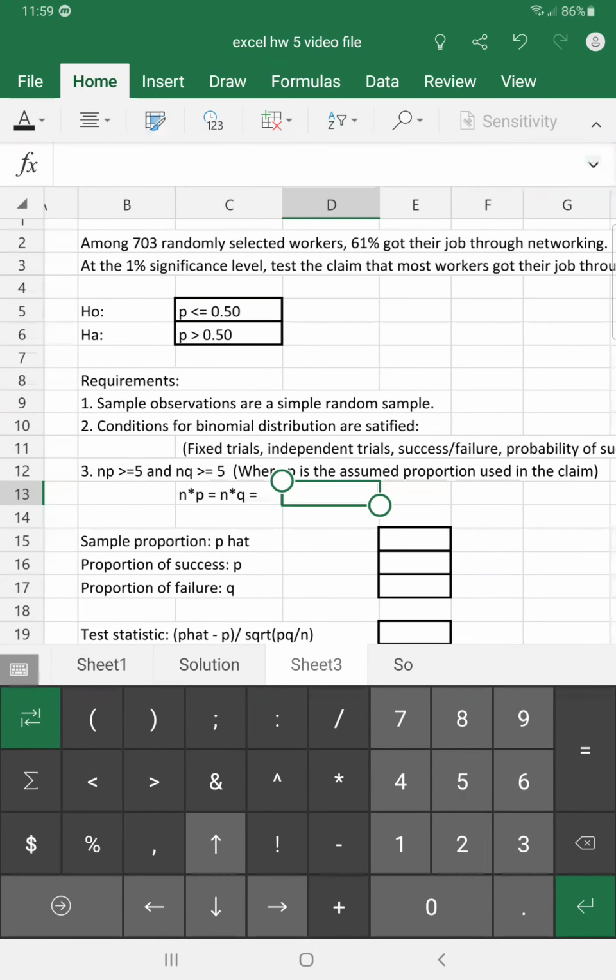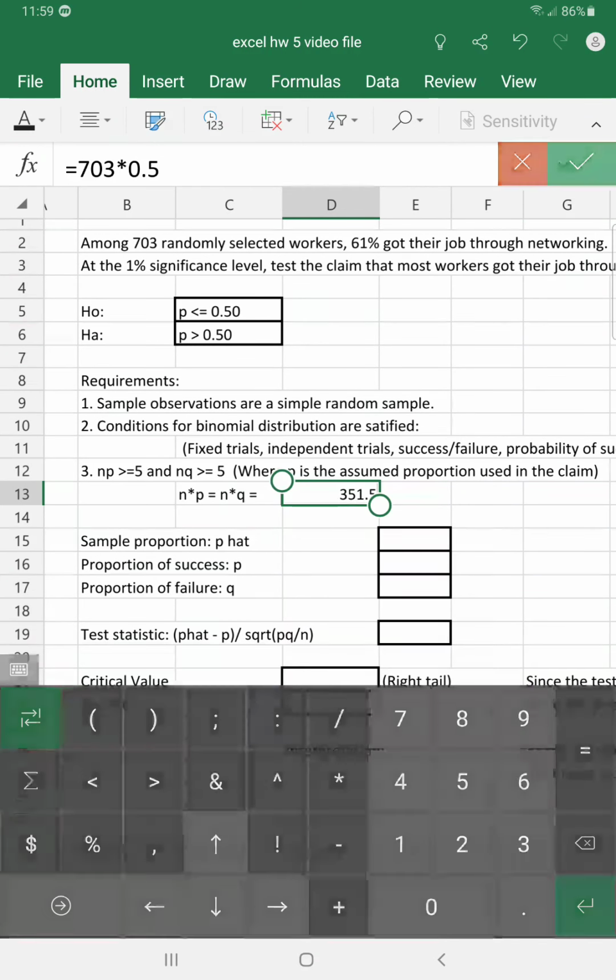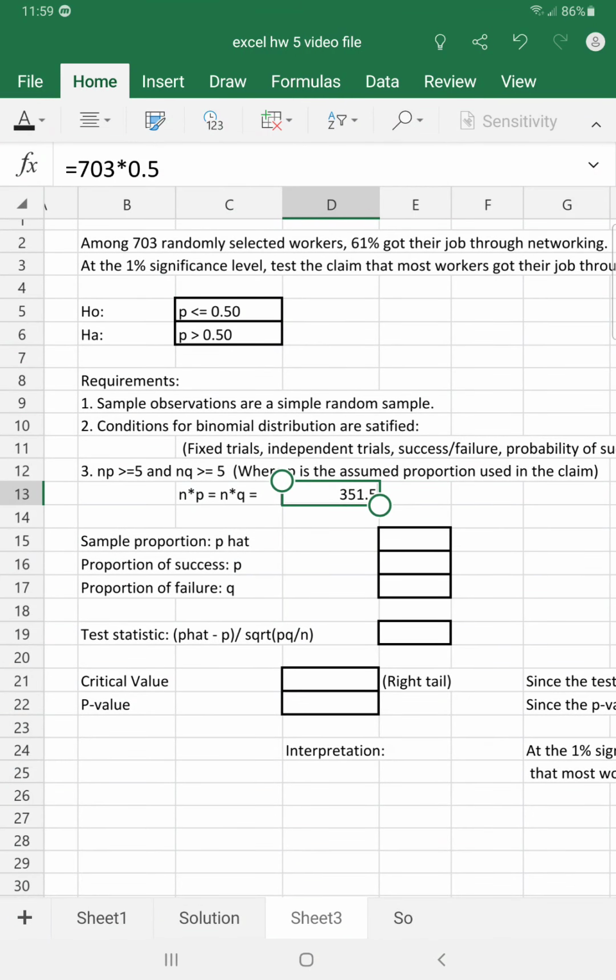There are 703 people, and the probability of success and failure are both 50%. So clearly 350 is greater than 5. So the requirements are met, and now we can continue with the test.